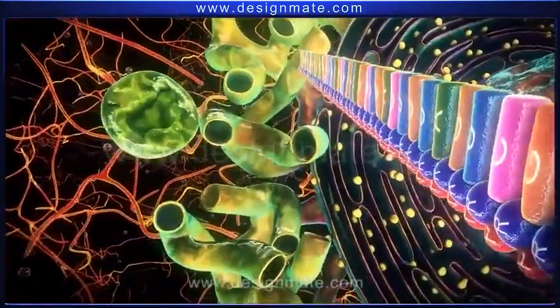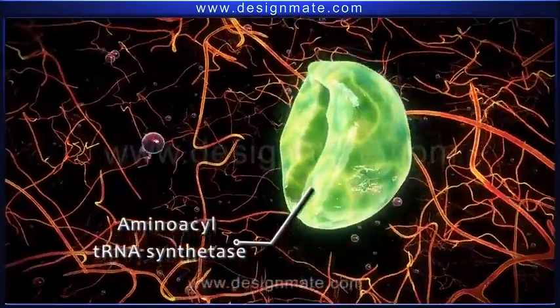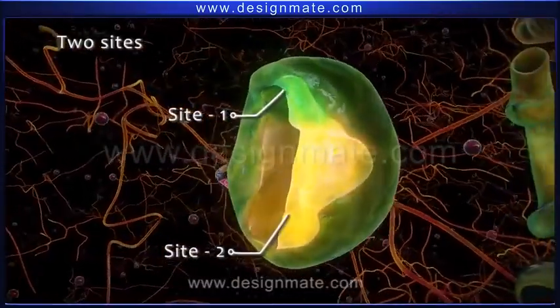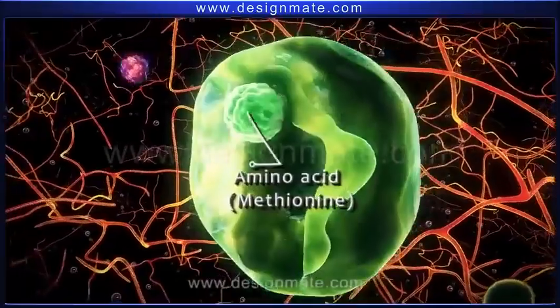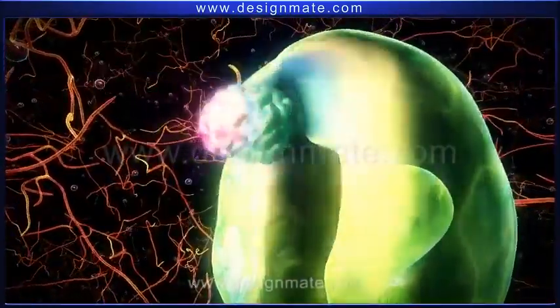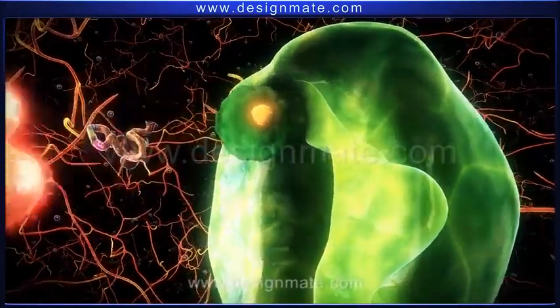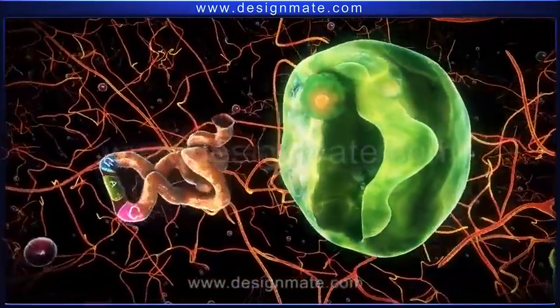Present in the cytoplasm is an enzyme, amino-acyl tRNA synthetase. The enzyme macromolecule has two binding sites. One site recognizes the amino acid, methionine. This is followed by binding of the ATP molecule and release of pyrophosphate, resulting in activation of the amino acid.